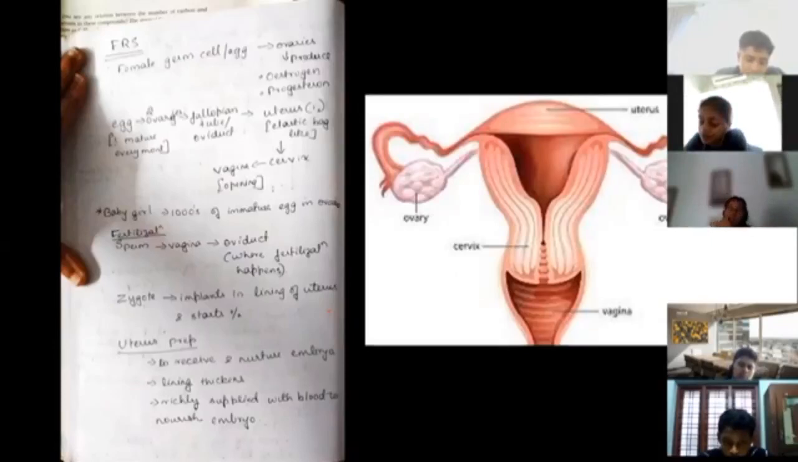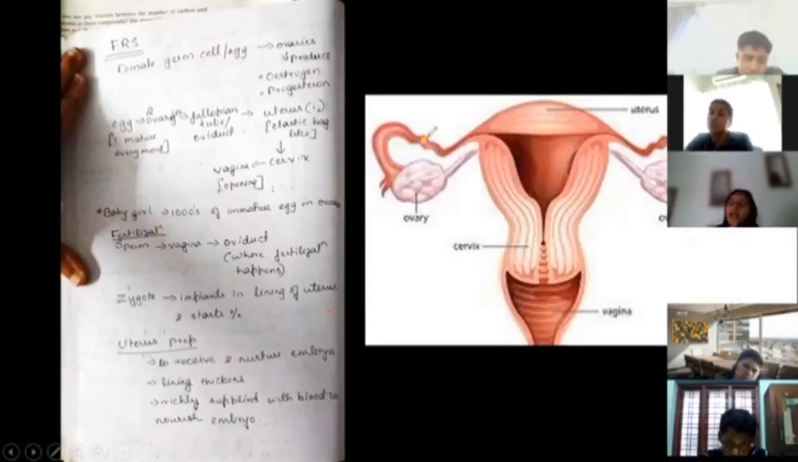So during adolescence, what happens? One egg is going to mature every month. This particular mature egg can be from any of the ovaries. So one egg is going to mature and be passed to the fallopian tube. Say this particular egg is matured and passed to the fallopian tube.